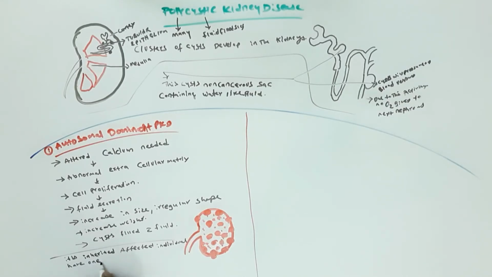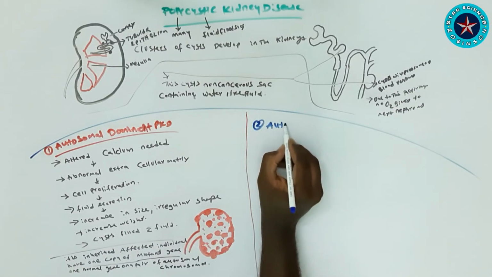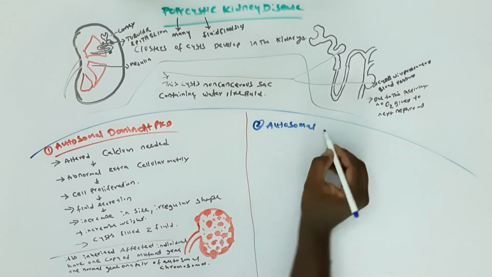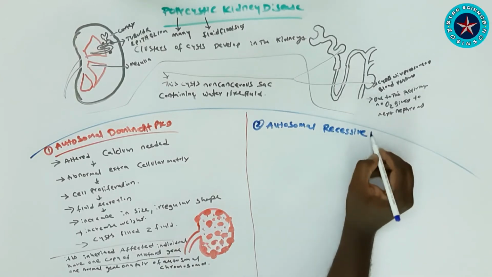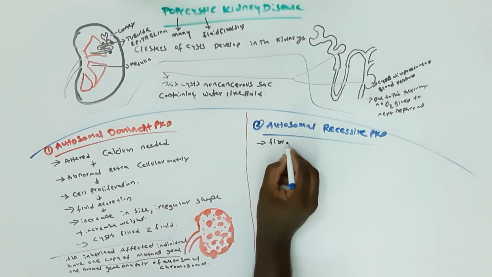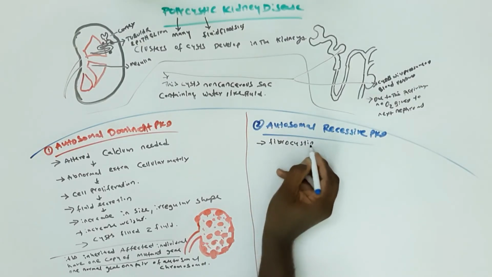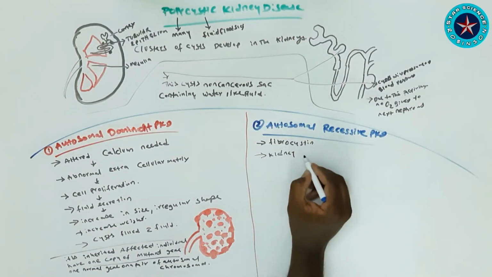And we'll see the next type of PKD, that is autosomal recessive PKD, and it is much less common than autosomal dominant PKD. This type, autosomal recessive PKD, is also inherited, and both parents must carry the gene for this disease. They will not have any symptoms unless they have two copies of the disease gene. And this autosomal recessive PKD is mainly in children.